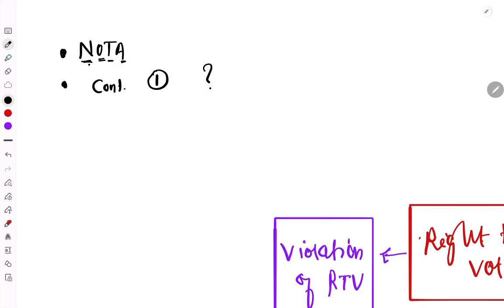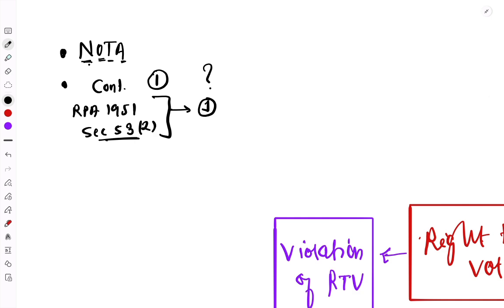That's the question. The answer is, in the Representation of People's Act 1951, in section 53(2), you don't have to remember this section. Here it is written that if there is only one candidate to contest the election, that one candidate will be declared winner and there won't be any voting. If that is the case, then what will happen to the right to vote of the people?